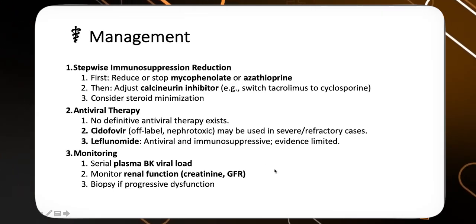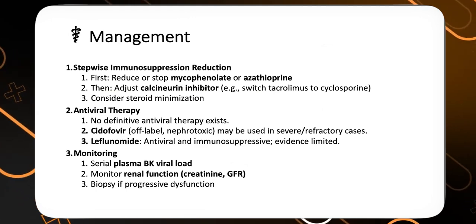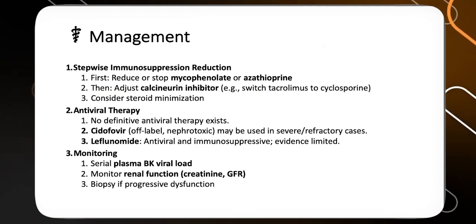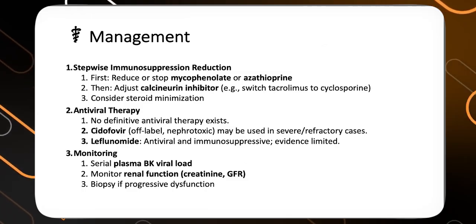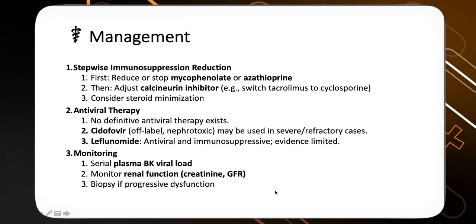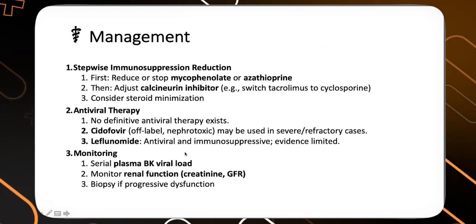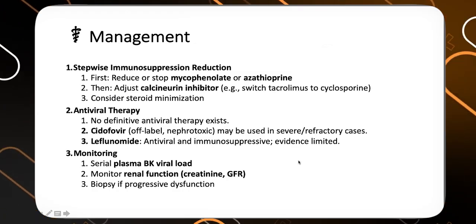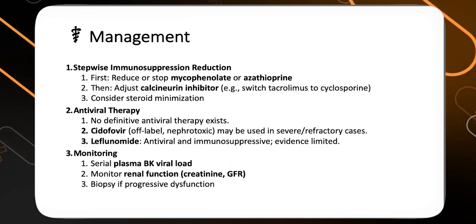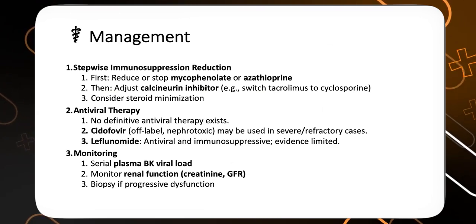How do we manage BK virus associated infection? The crux of the management: you should reduce the immunosuppressants, especially mycophenolate, the antimetabolites. We should reduce as much as possible because they make patients prone to develop BK virus associated nephropathy. Usually there is no antiviral therapy. People have tried cidofovir and leflunomide, but most of the time we end up not giving an antiviral. Antivirals usually do not work. We just reduce the immunosuppressants and then they recover from the graft dysfunction.